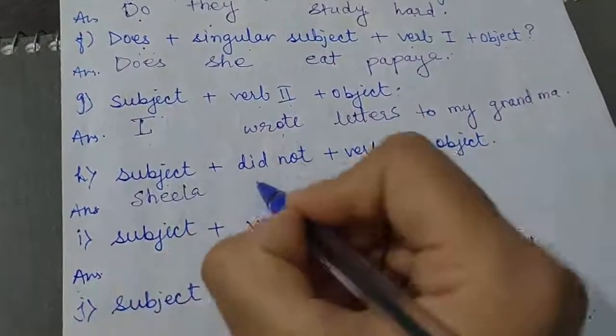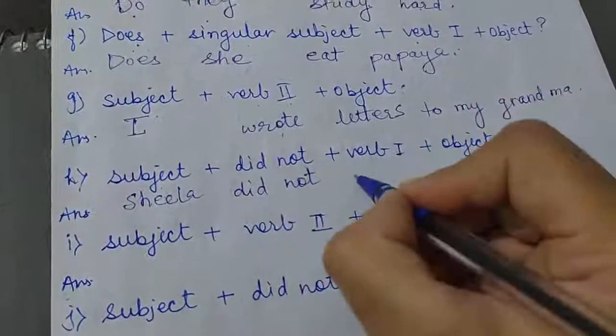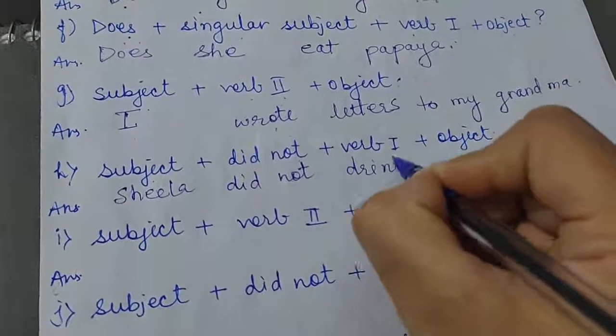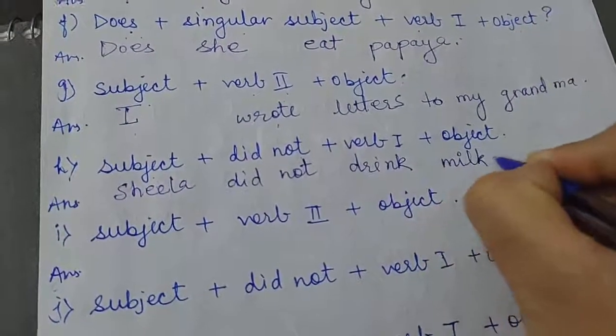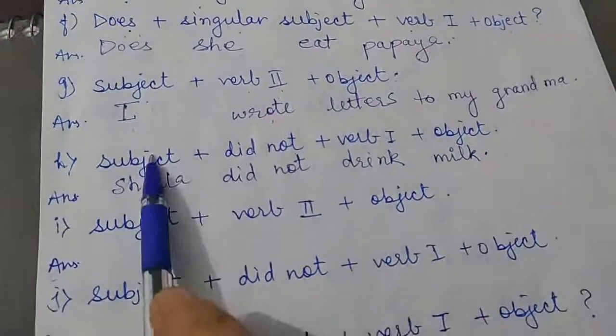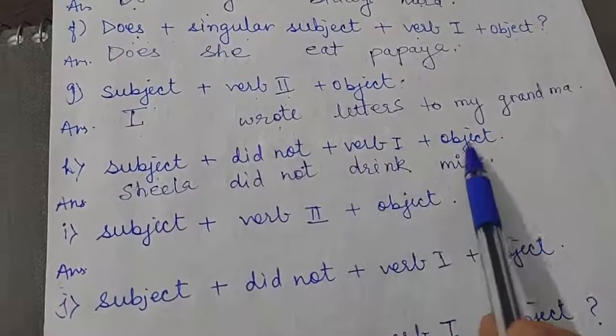Sheila did not drink milk. Okay, Sheila is a singular subject, did not, verb 1 drink, and the object is milk.